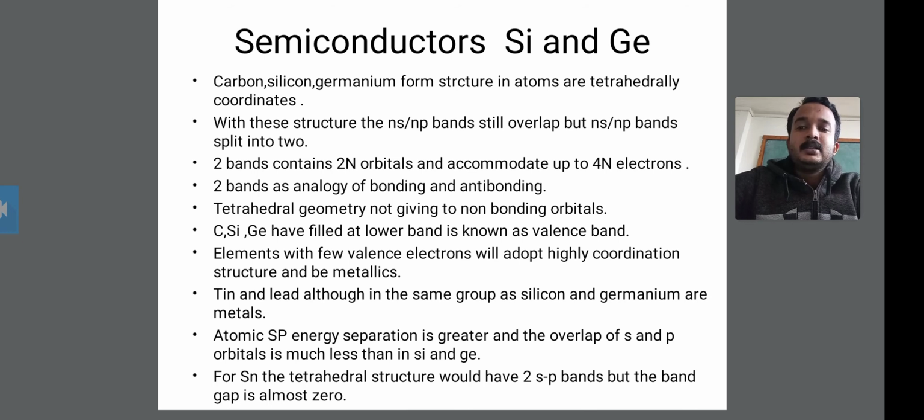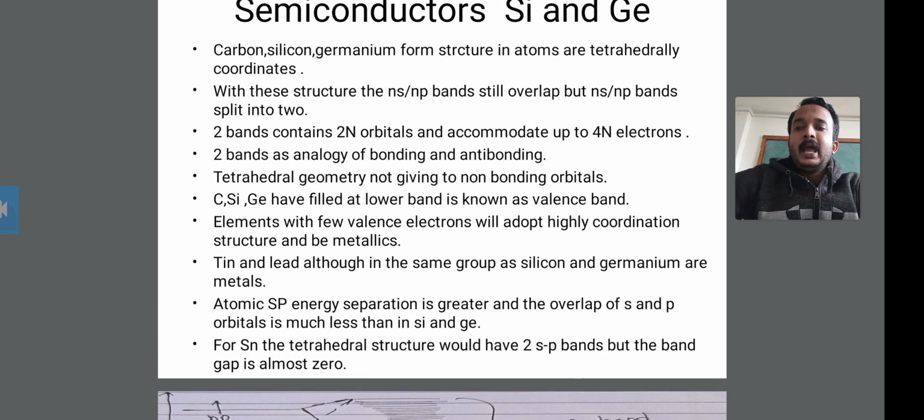Tin and lead are in the same group as silicon and germanium, yet they are metals, while silicon and germanium are semiconductors. Okay, this tin and lead group is the same group containing silicon and germanium.